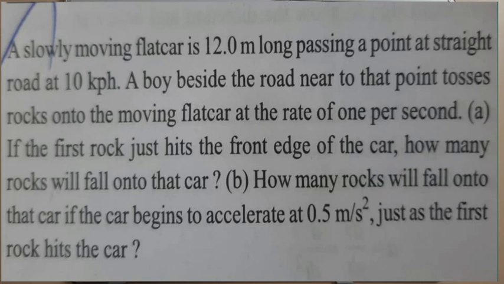A slowly moving flat car is 12 meter long, passing a point at a straight road at 10 km per hour. A boy beside the road near to that point tosses rocks onto the moving flat car at the rate of 1 per second. A. If the first rock just hits the front edge of the car, how many rocks will fall onto that car? B. How many rocks will fall onto that car if the car begins to accelerate at 0.5 meter per second square just as the first rock hits the car?